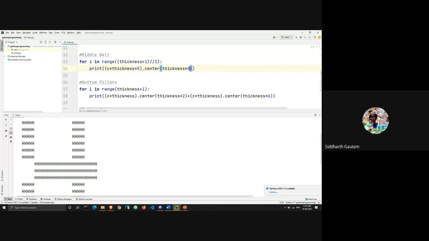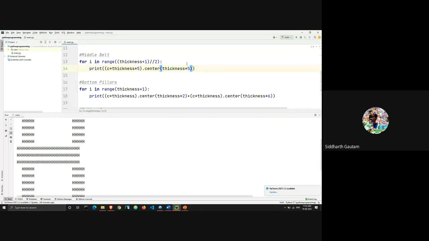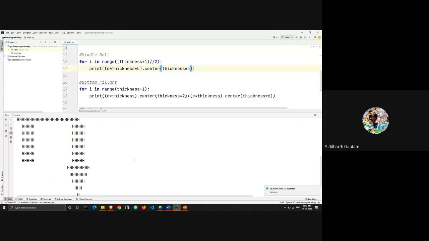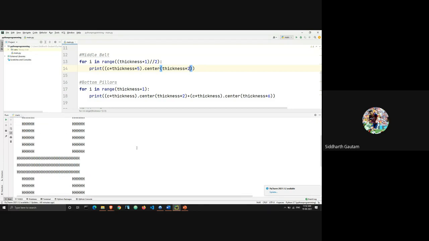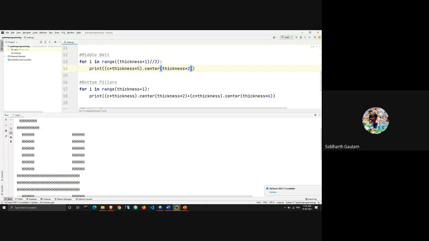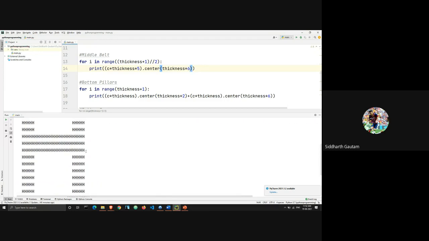Okay, this again is interesting. What happens if we change this to, let's say, 5, and 5 moves it to the left, and let's change it to 3. Okay, so 5 and 3 resulted in the same value, and let's change it to 2. And yep, we have the same value. All right. So you need a minimum value of 6 to get 2 spaces here.